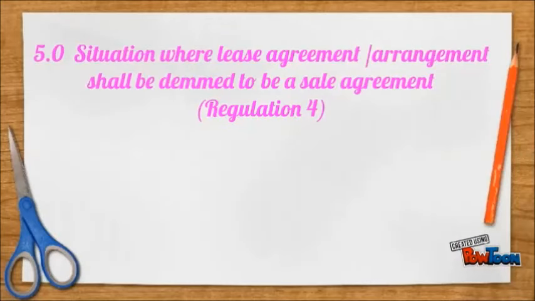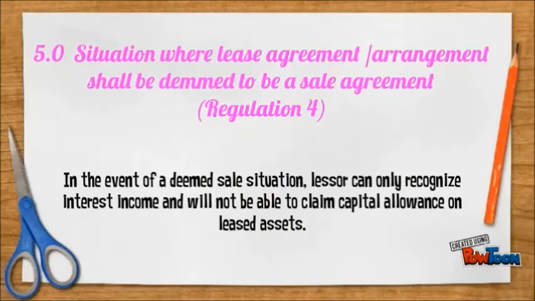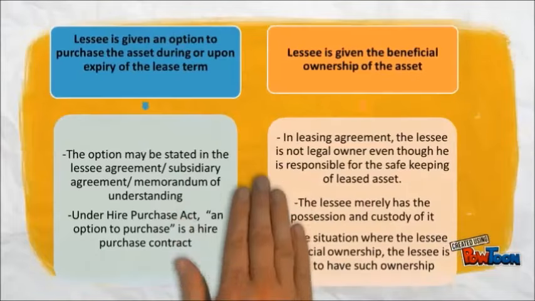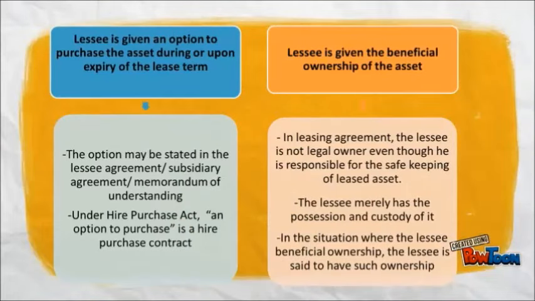Now, let's proceed with situations where a lease agreement or arrangement shall be deemed to be a sale agreement. This is based on Regulation 4 of ITLR 1986. In the event of a deemed sale situation, the lessor can only recognize interest income and will not be able to claim capital allowance on leased assets. The first situation is where the lessee is given an option to purchase the asset during or upon expiry of the lease term.